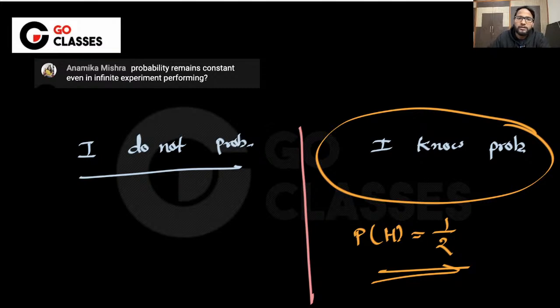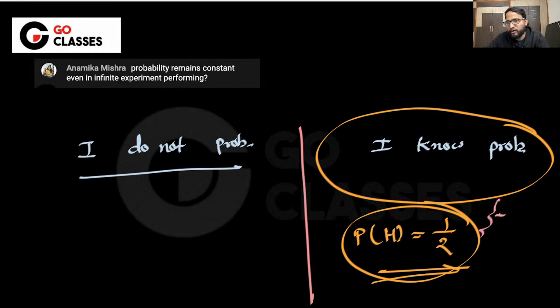Okay, so let's come to the next point, which is basically saying that you know the probability. If you know the probability, then to be honest, it is not a practical scenario. I mean, we do not know the probability of a general behavior. So it means you are actually king. You don't need data. You can actually generate the data.